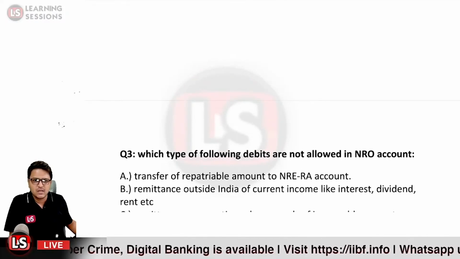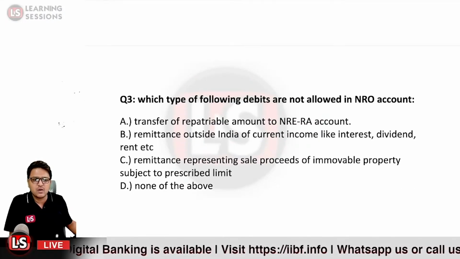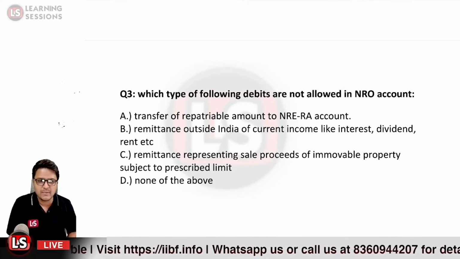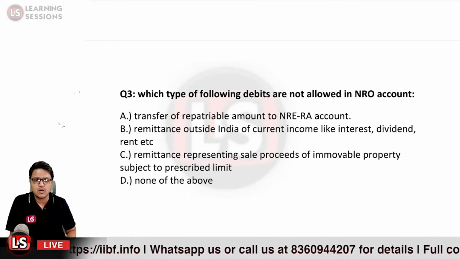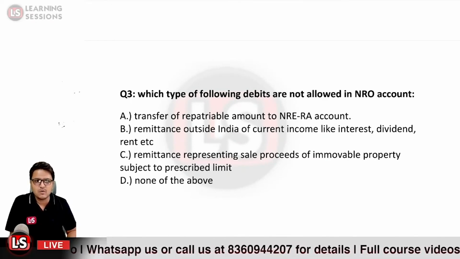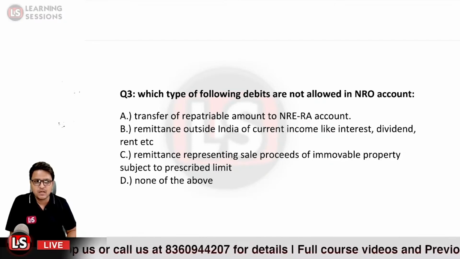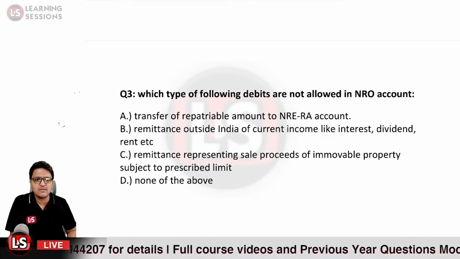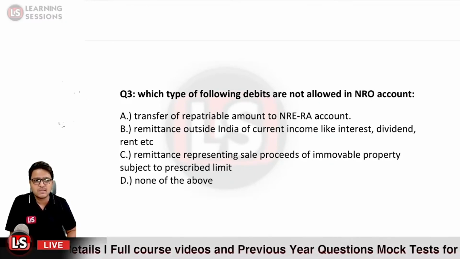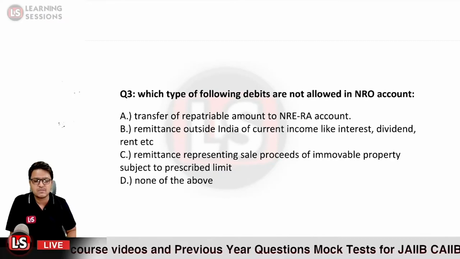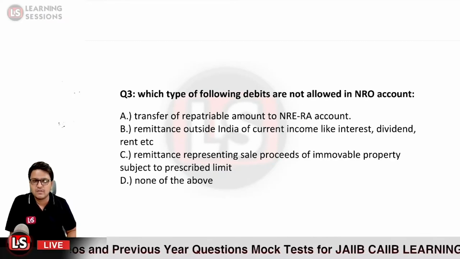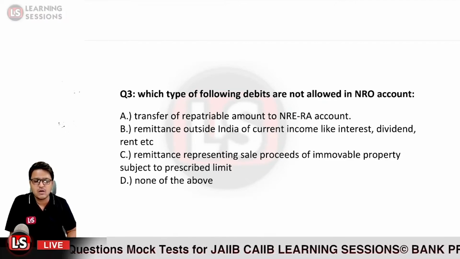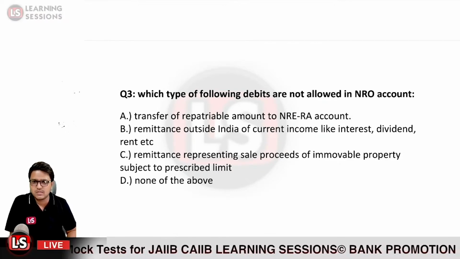Next question: which of the following debits are not allowed in an NRO account? Transfer of repatriable amounts to NRE rupee account, remittance outside India of current income like interest, dividend, rent, etc., remittance representing sale proceeds of immovable property subject to prescribed limit, or none of the above. We need to answer accordingly.